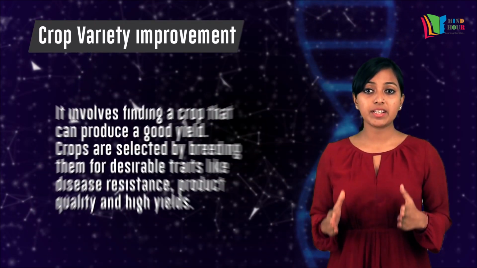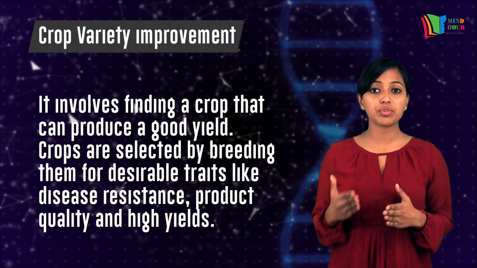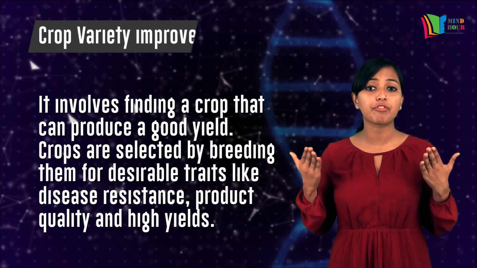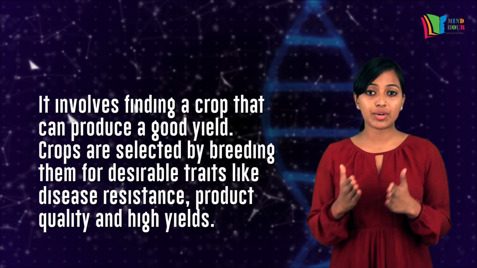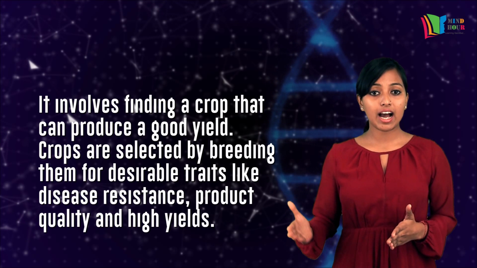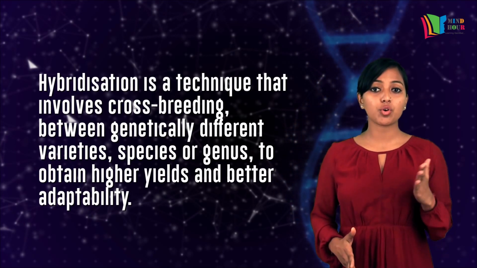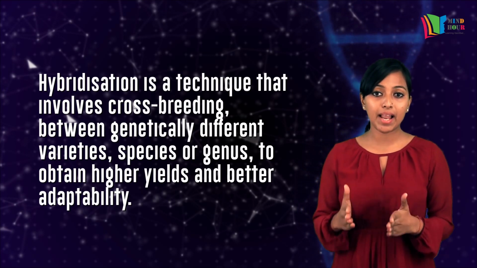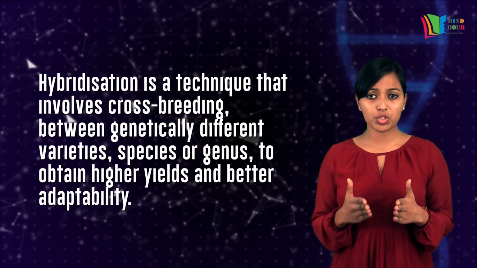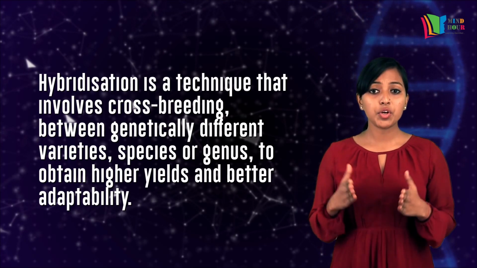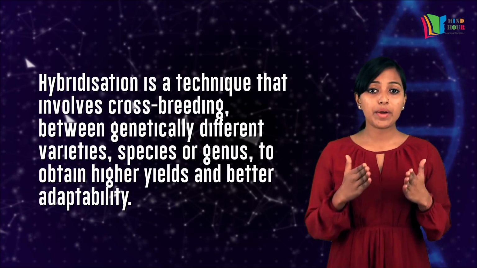Crop variety improvement involves finding a crop that can produce a good yield. Varieties of crops can be selected by breeding them for desirable traits like disease resistance, product quality, and high yields. Hybridization is a technique that involves crossbreeding genetically dissimilar plants. Plants can be crossbred between varieties, species, or genus. New varieties of crops are selected when they prove to produce higher yields and can grow in different conditions.